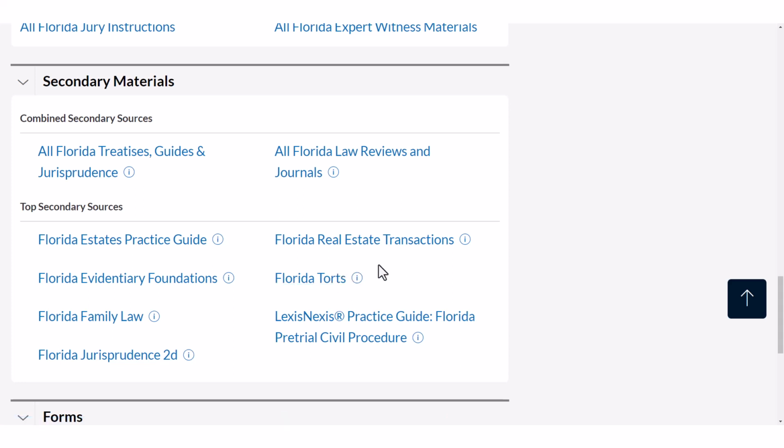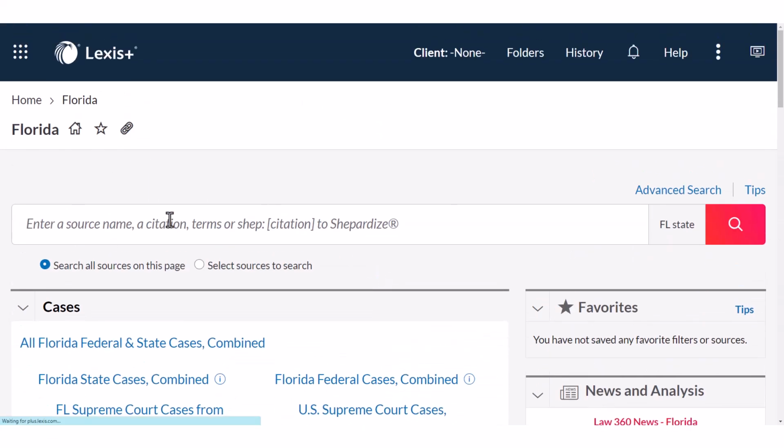Okay, anyway, that's how you target secondary authority. Browse right to it. Instead of just putting something in the search bar and then getting a whole lot of stuff, just go right to it.